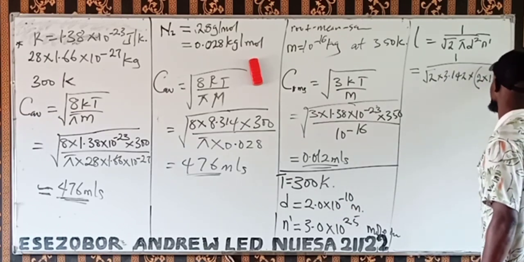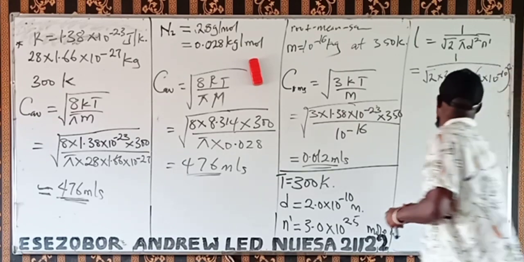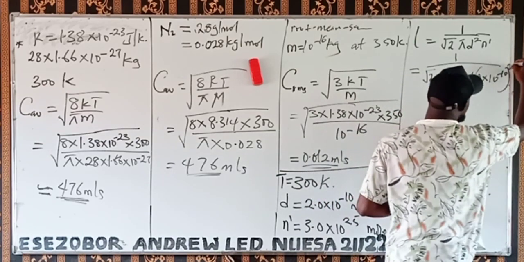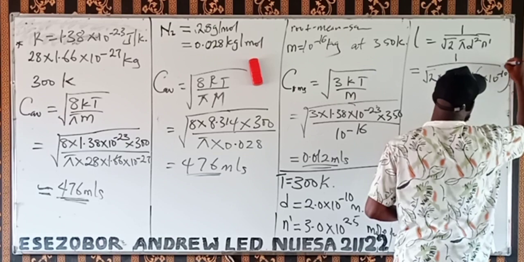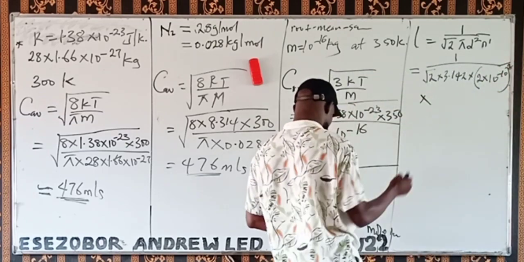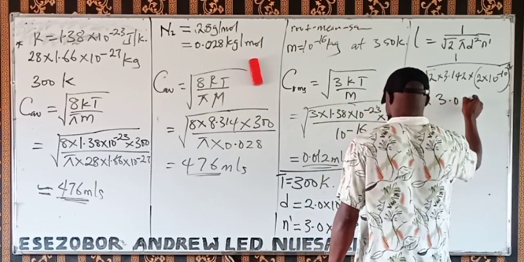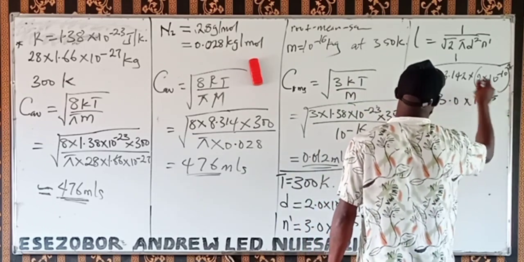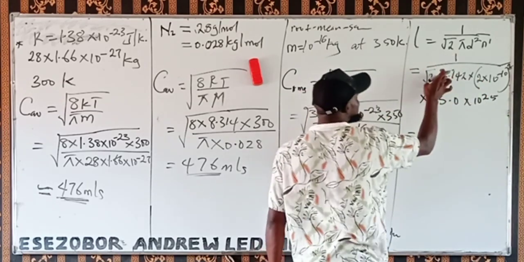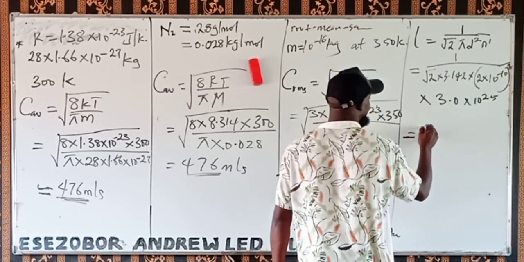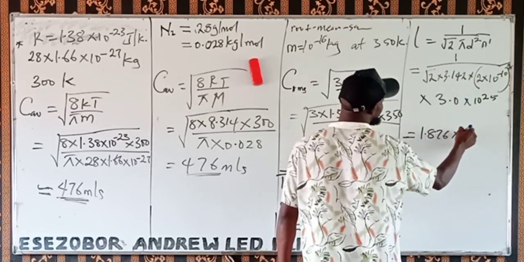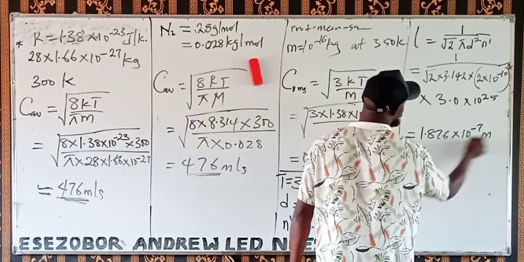Then you square it, it is very important. Then times the number of molecules per volume, 3.0 times 10 to the power 25. If you do this, you're going to have 1.876 times 10 to the power minus 7 meters.